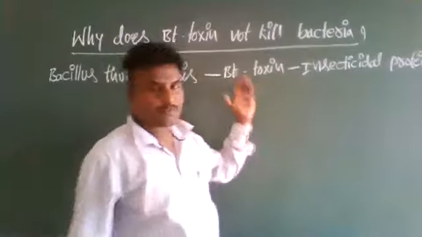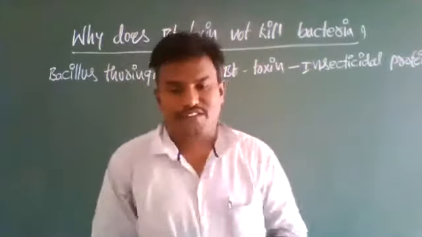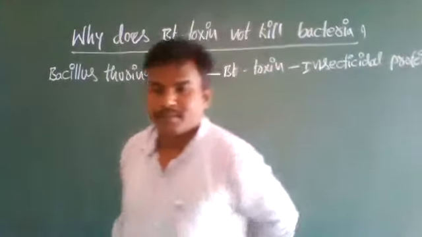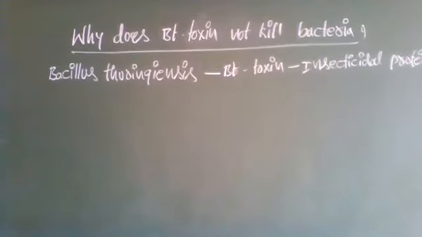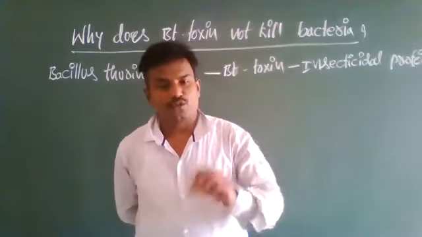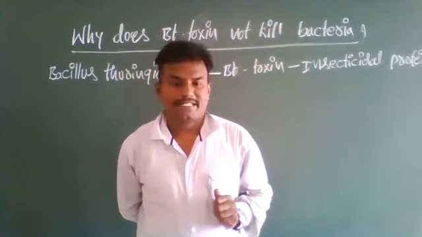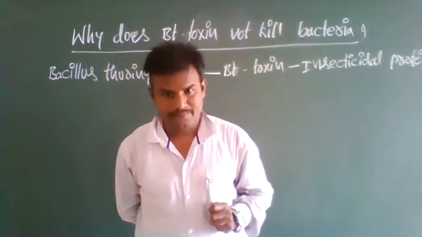These bacteria produce Bt toxin, the insecticidal protein, at a particular phase of their growth. At a particular phase of their growth means what? When the bacteria is growing and reaches proper maturity stage, at that time the Bacillus thuringiensis bacteria produces a toxin. The toxin kills insects.